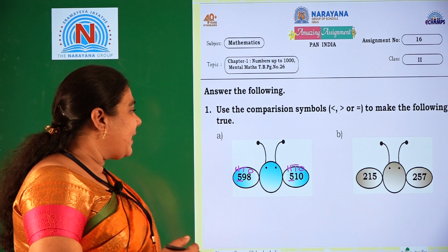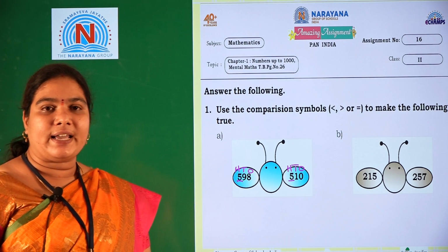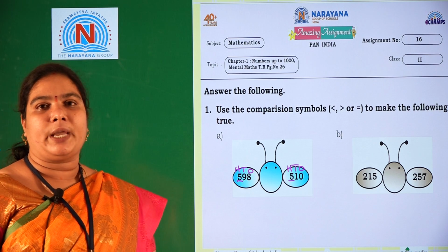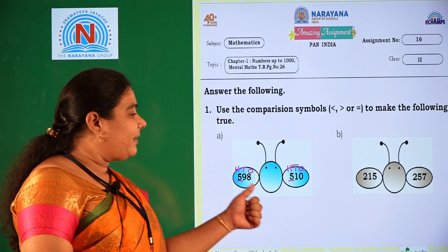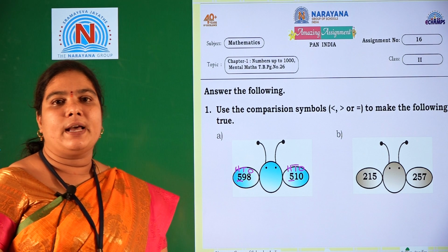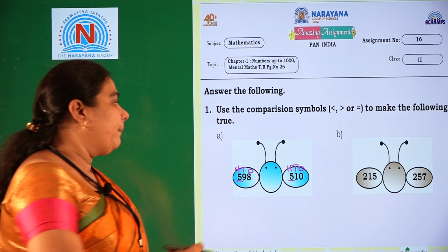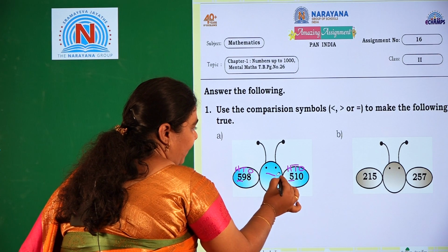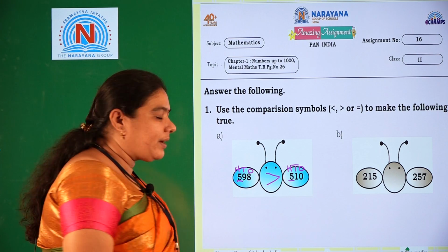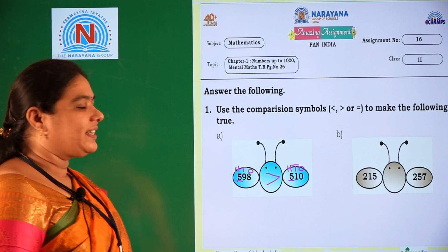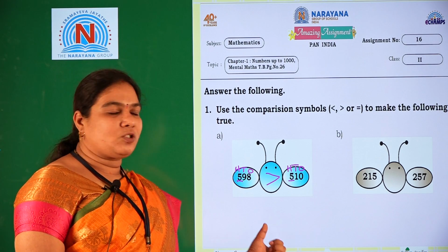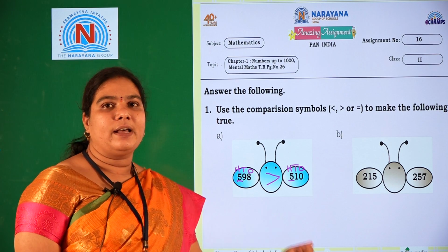So we should compare 9 and 1. Which is the greater number, that side we should keep the open mouth. Which is the greatest number? 9 is the greatest number, that's why we should keep the open mouth there. So we should keep the open mouth like this and read: 598 is greater than 510.